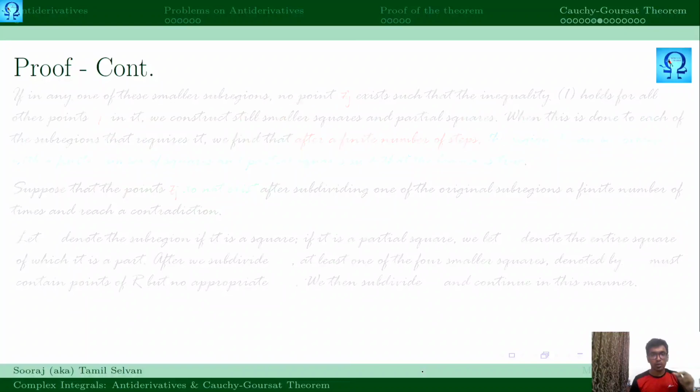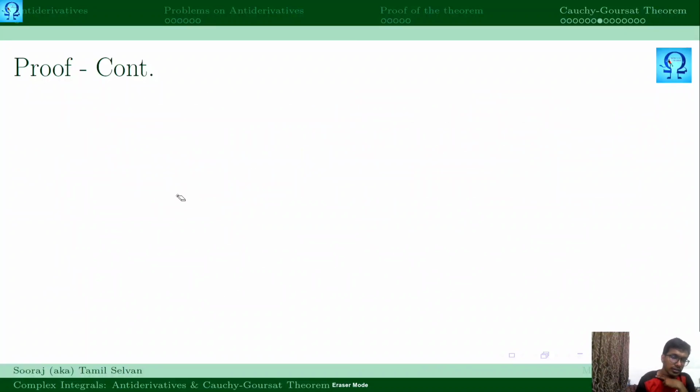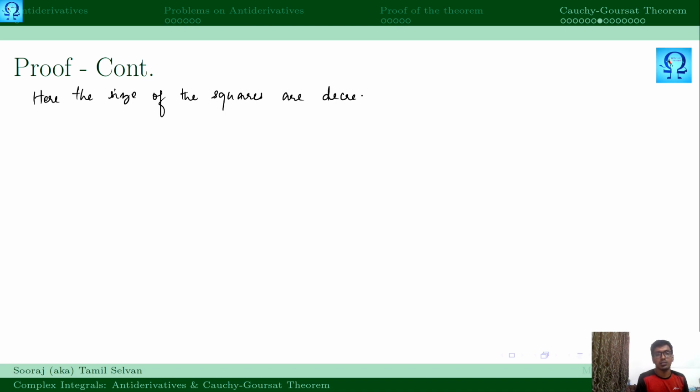Okay, now we are just going to pay attention to the sizes of the squares. Here the size of the squares are decreasing. Am I right?